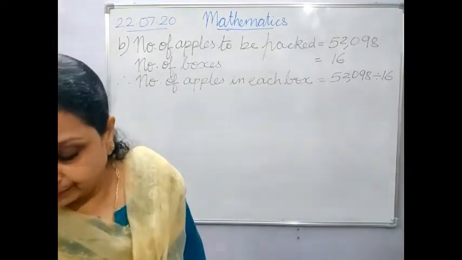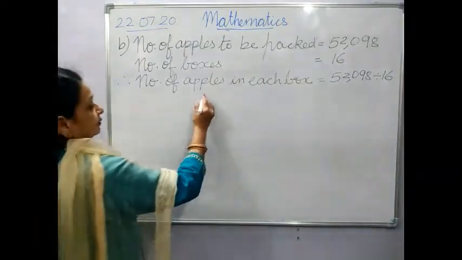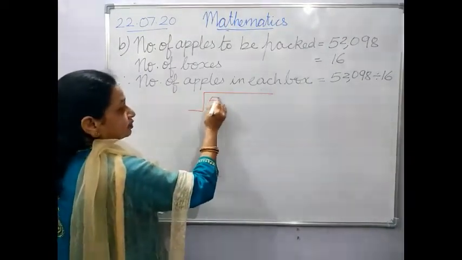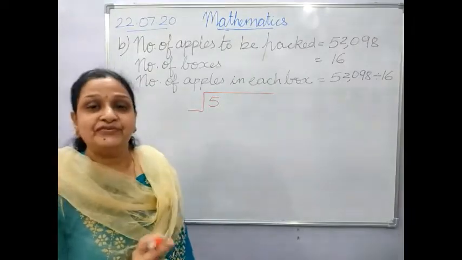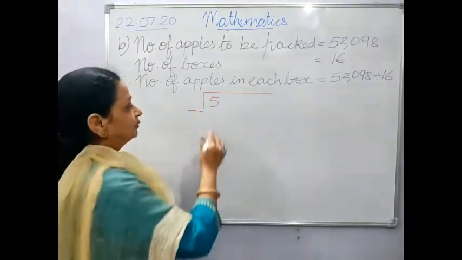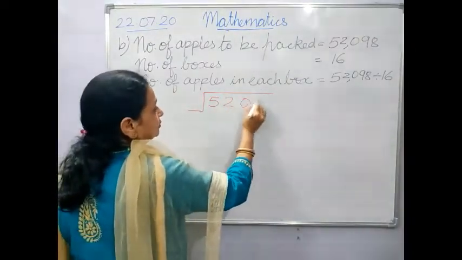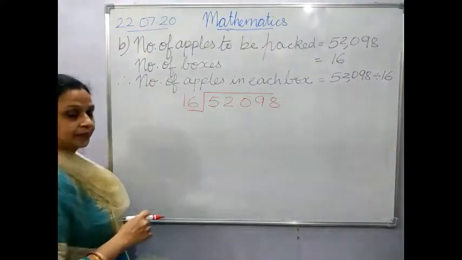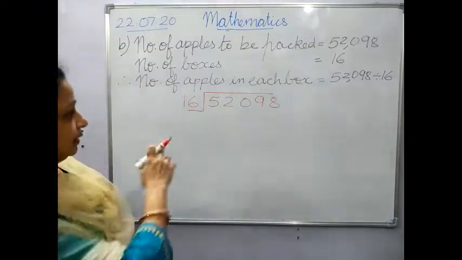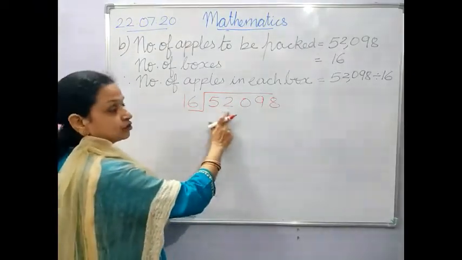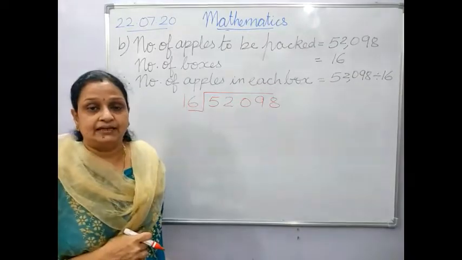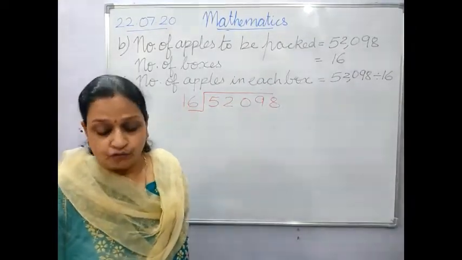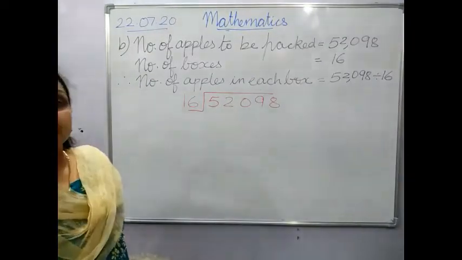Now we will solve it. And I know you all know the table of 16 because that was your oral activity, the first activity. Now see here, you will search for this 52 in the table of 16. 16 ones are 16, 16 twos are 32, 16 threes are 48, 16 fours are 64.